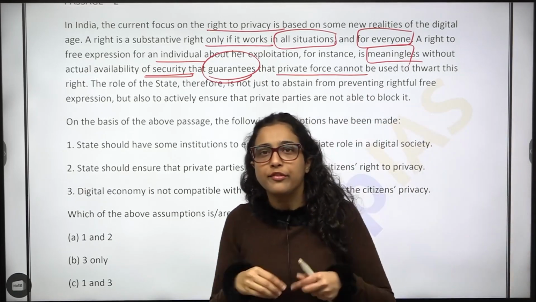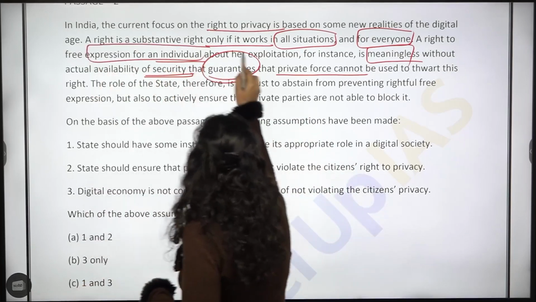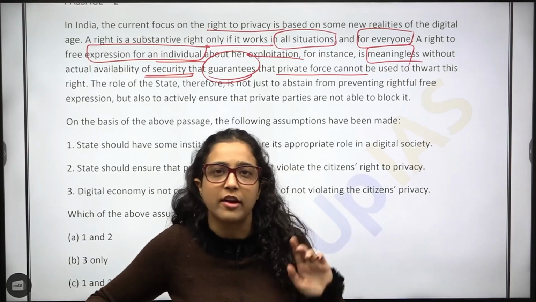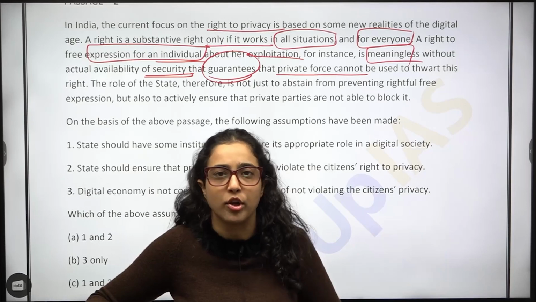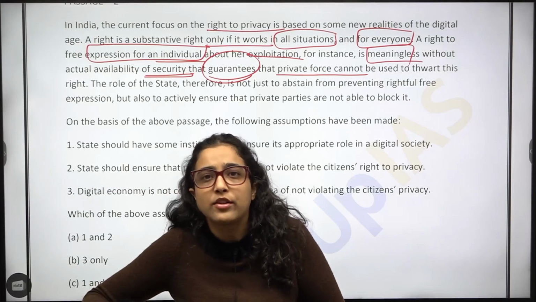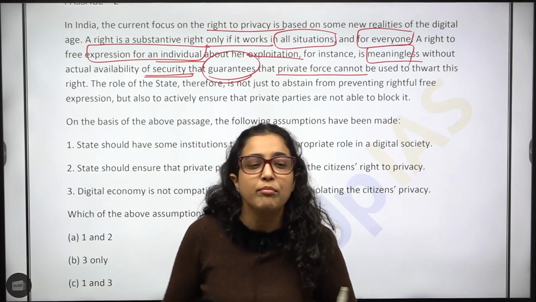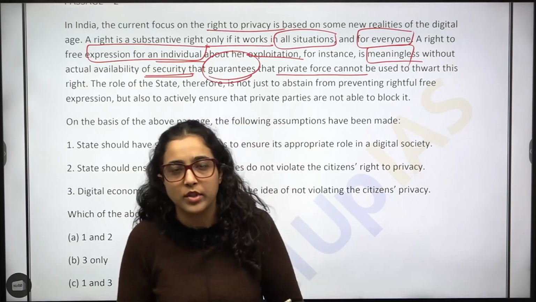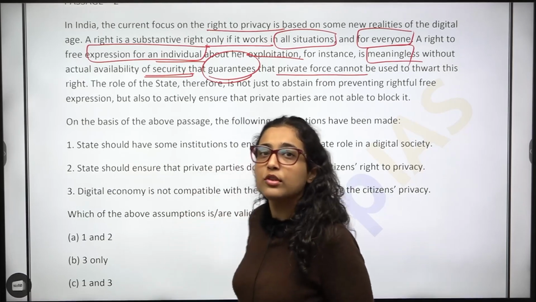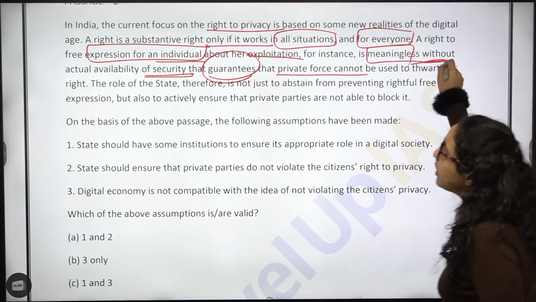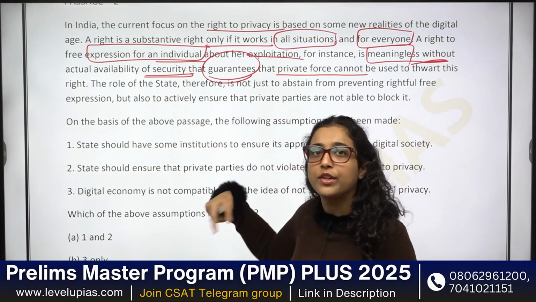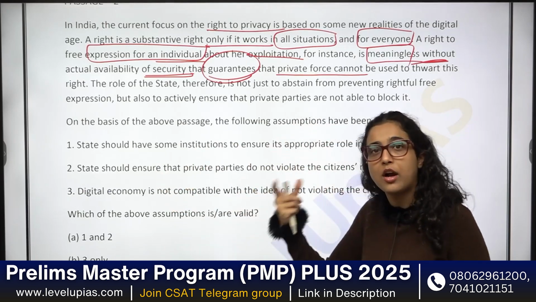ठीक है, तो जो free expression for an individual about her exploitation, you are saying that you are free to express that your rights have been violated or exploited. ठीक है, but even if I express that my rights have been exploited and then there is no action, what is the point of it then? आप बोल दो कि हमारा तो right exploit हुआ है, I am not getting right to privacy, but उसके against कोई action ही नहीं होगा, then what is the use of it? ठीक है, so that is also meaningless without actual availability of security कि हाँ अगर आपका right violate हुआ है then this will be the action taken or that person will be held accountable.